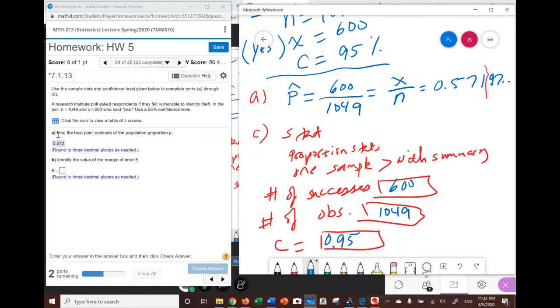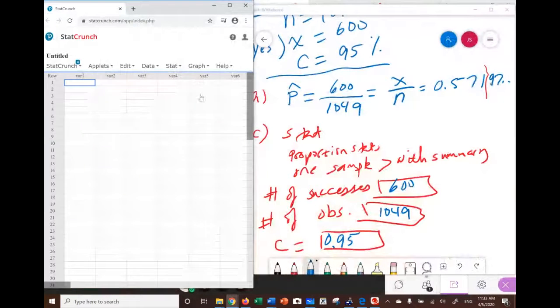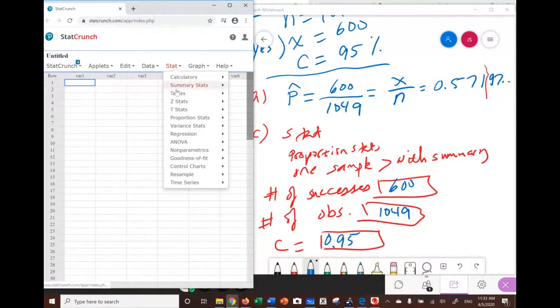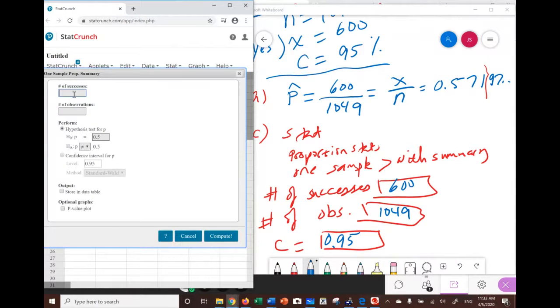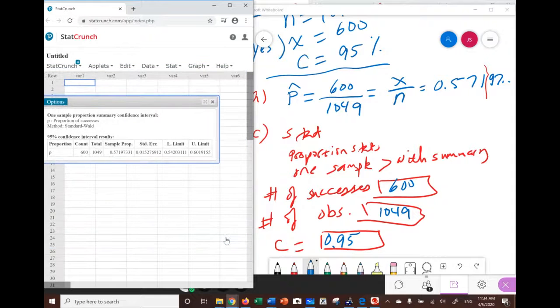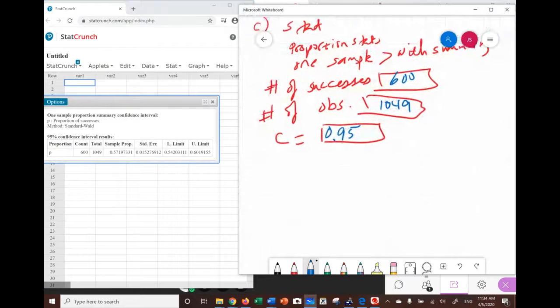So let's fill those in into StatCrunch and see what we get. We're going to come in here, go to Stat, Proportion Stat, One sample with summary, and number of successes is 600. Number of observations is 1049. And then after that, we're going to go to the confidence level, which is 95%. Make sure you check the box in the circle in there. It's 95%, don't change it, and hit compute. And that is going to give you a confidence interval.